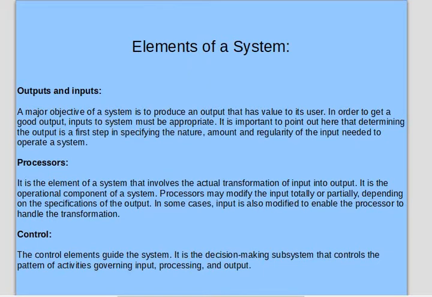We all know that any system must have an input which will be processed, and we will have a certain output from that system. So the system is made up of such units. One system takes input, processes it and gives the output. So output and input are the first and foremost elements of a system. The major objective of a system is to produce an output that has value to its user. In order to get a good output, inputs to this system must be appropriate.